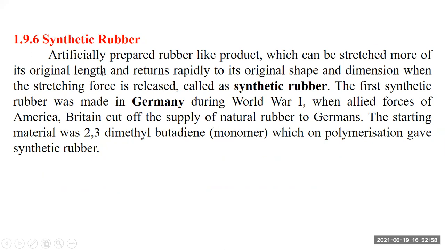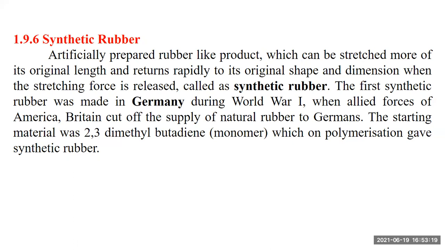Next, after compounding of rubber, we consider synthetic rubber. Synthetic means artificially man-made rubber. It is a rubber-like product that can be stretched and returns to its original shape and dimensions when the stretching force is released.